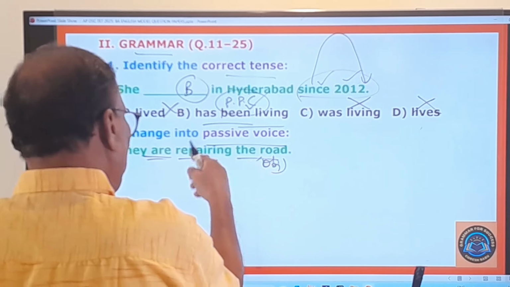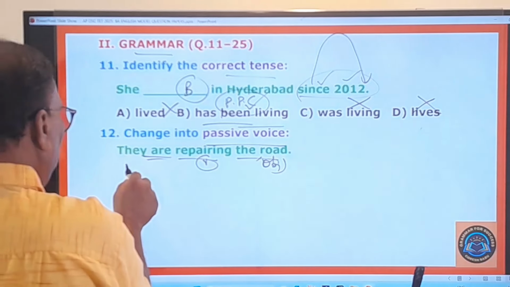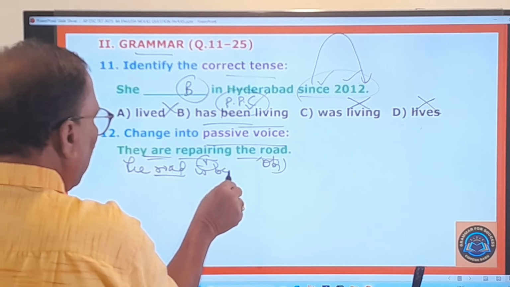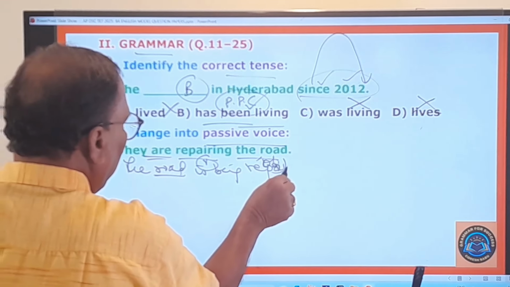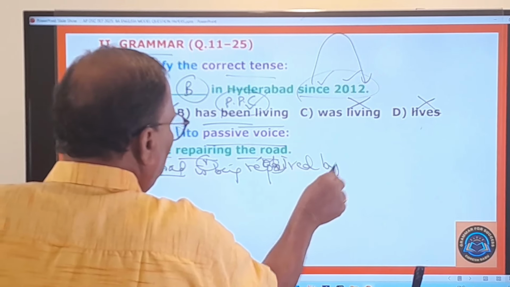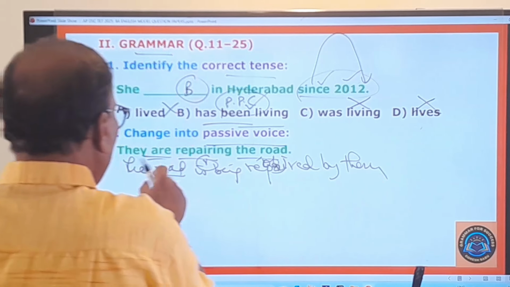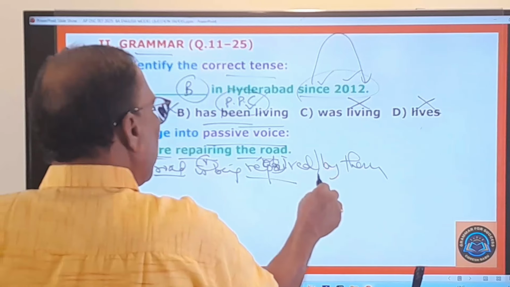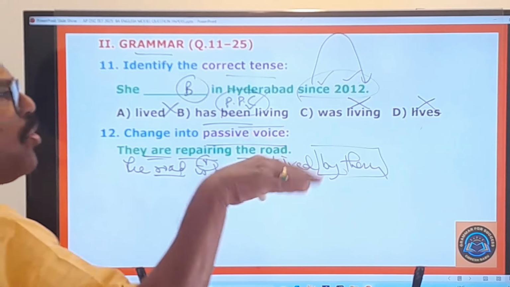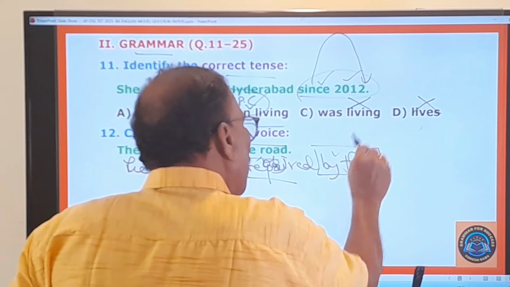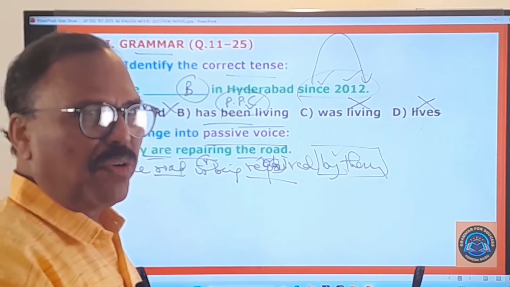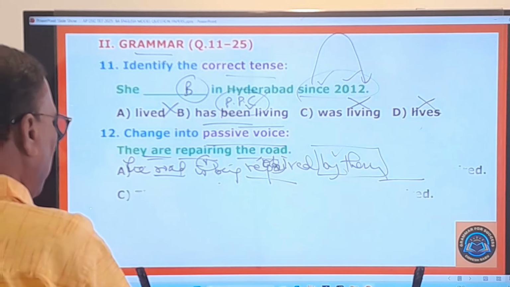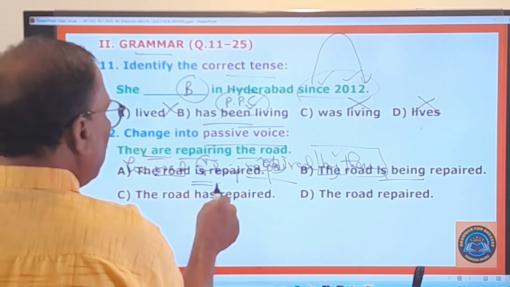Before you choose the correct answer, let us do that here on our own. The road, singular, is being repaired by them. Okay, the road is being repaired by them. Generally, the road is being repaired means by the engineers or by the road workers only. This "by them" is automatically understood. Therefore, you may use it, you may not use it. Now you look at the given options. The road is repaired. So this is not the right one.